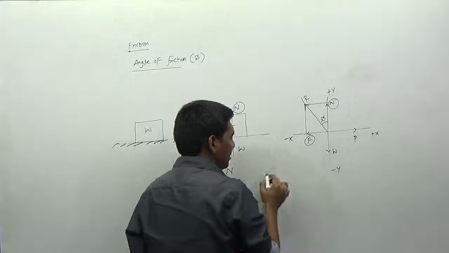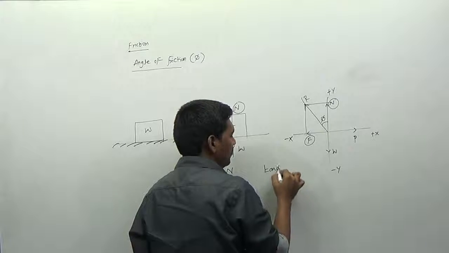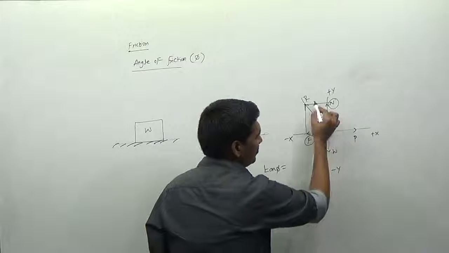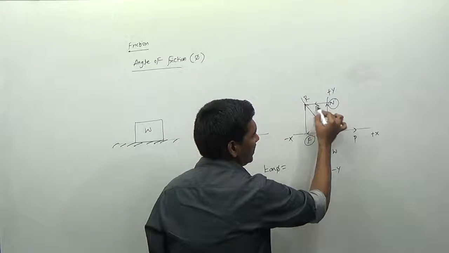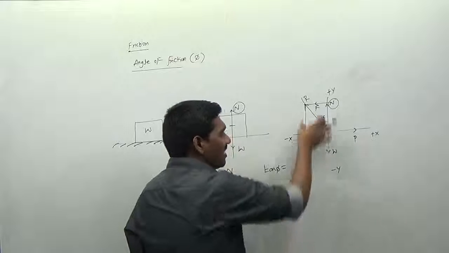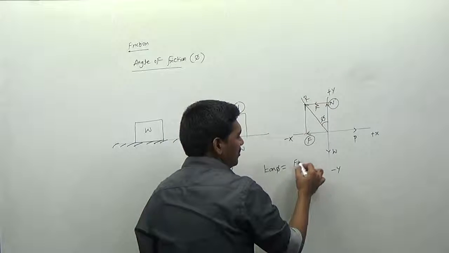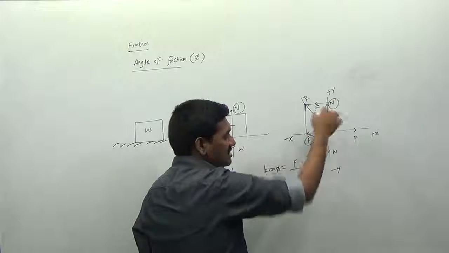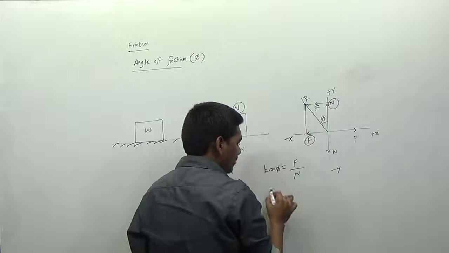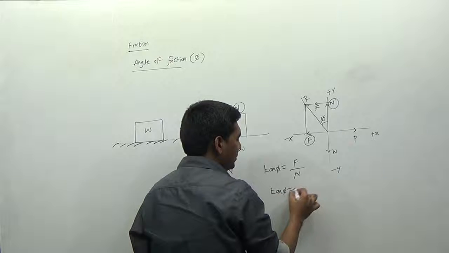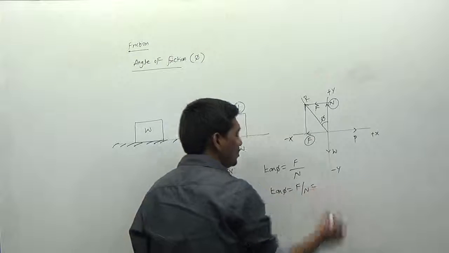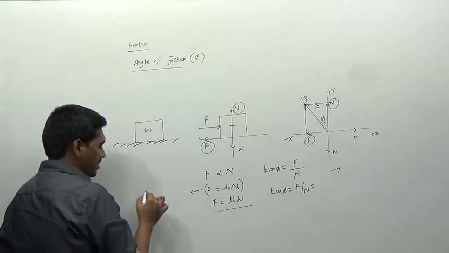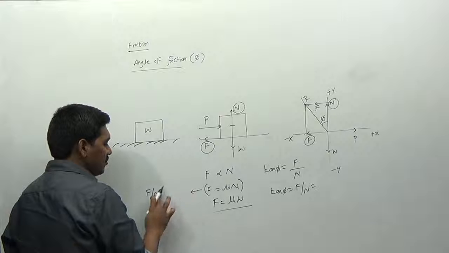The opposite side is equal to F, because of parallel sides, the magnitude is equal to F. The adjacent side is nothing but N. Therefore, tan phi is always equal to F by N. From this relation, F by N is always equal to mu.